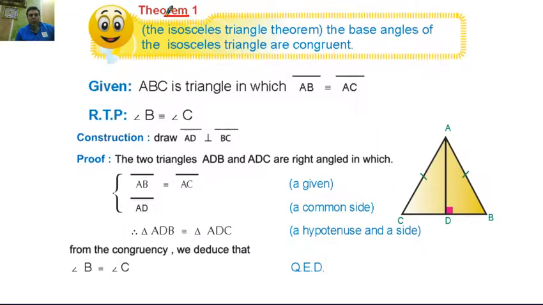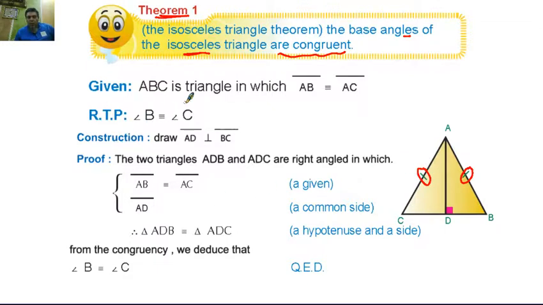Theorem number one, the isosceles triangle theorem. The base angles of an isosceles triangle are congruent. We notice that triangle ABC is an isosceles triangle since AB equals AC.